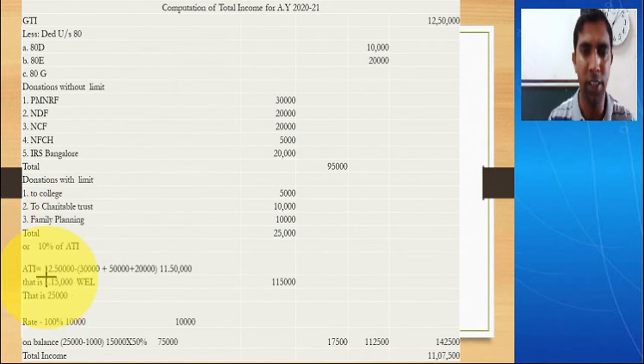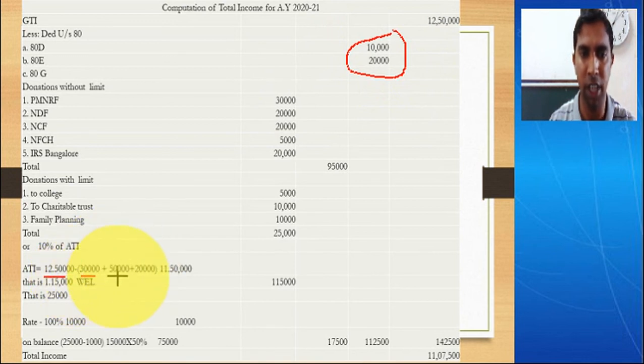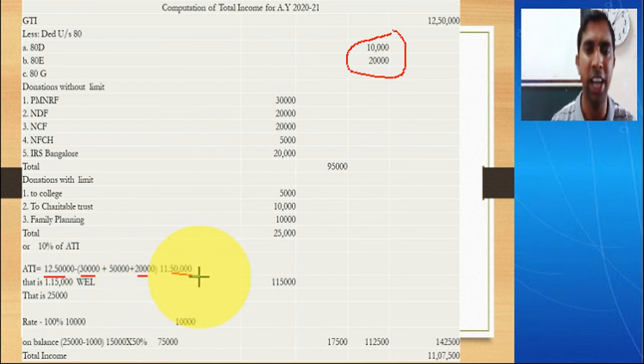So here once again, ATI is 12,50,000 gross total income minus total deductions, that is here 10,000 plus 20,000, 30,000. Then long term capital gain, that is 50,000. Then short term capital gain on which STT is paid, 20,000. So the total is 1 lakh. So 12,50,000 minus 1 lakh is 11,50,000. So this is the adjusted total income.